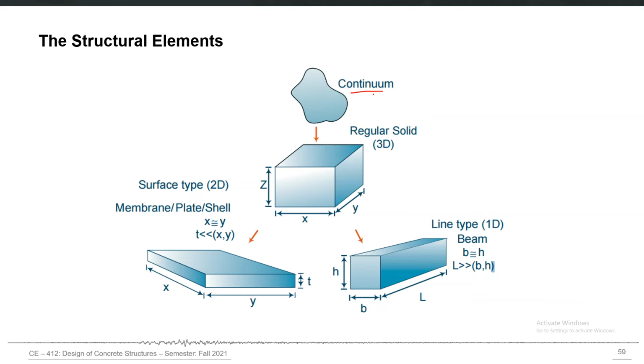So if we have a real continuum which may have any shape, we may classify it into some regular solid or into these surface or two-dimensional elements, which may include the membrane, plate, and shell. I will explain this terminology later also. If two dimensions are significantly larger than the third dimension, it is actually the surface type element. And if one dimension is larger than the other two, then it is a line type element. And if all three are comparable, or they are not significantly different, then it will be a regular solid object.